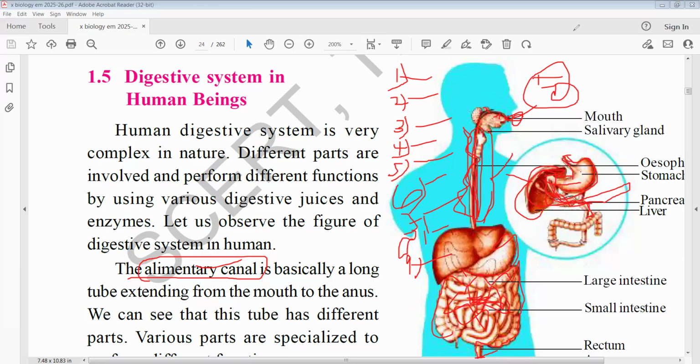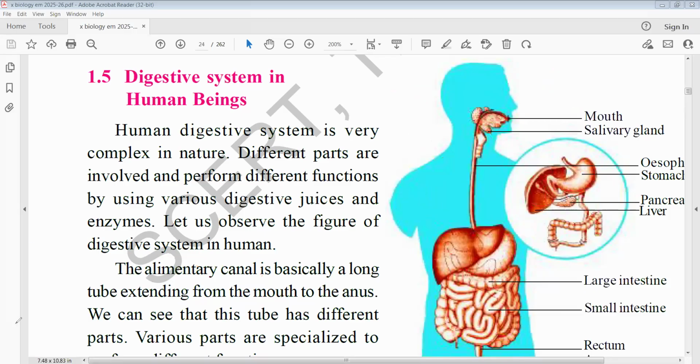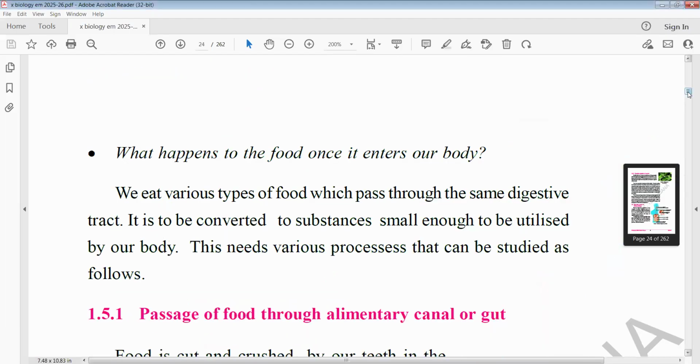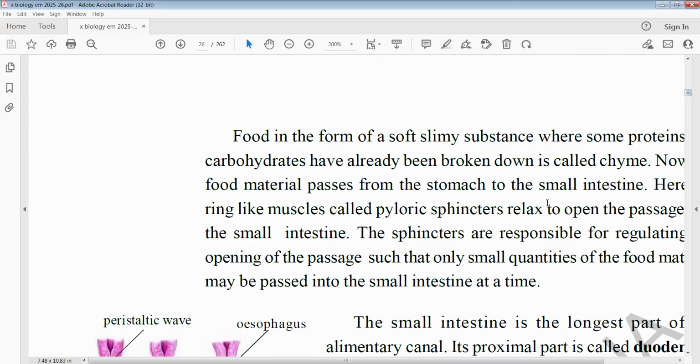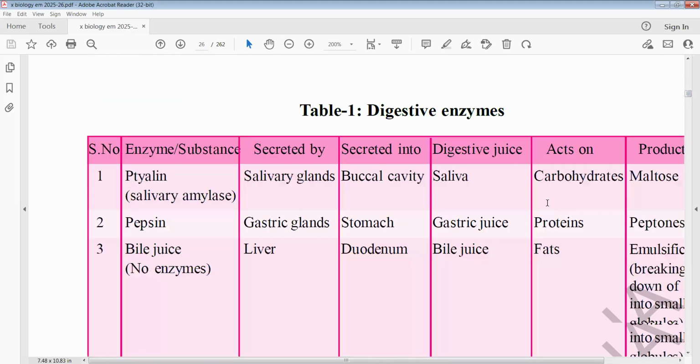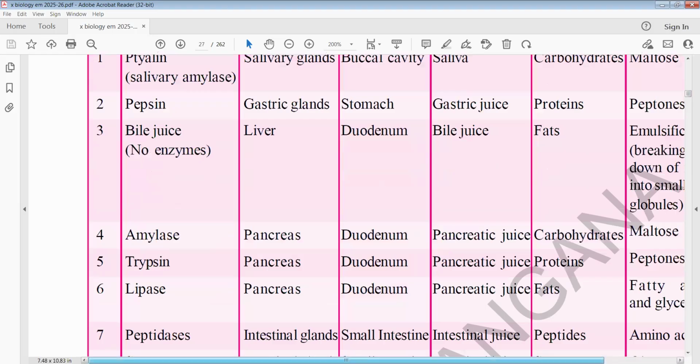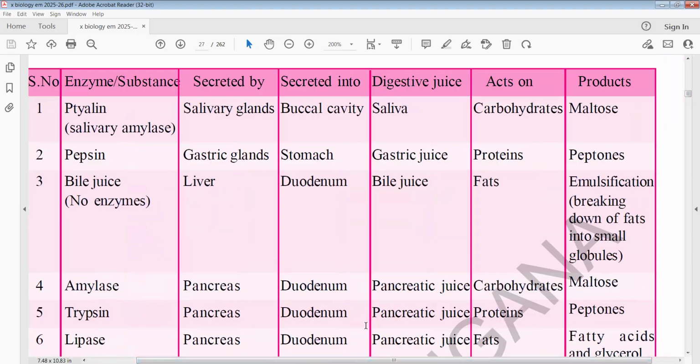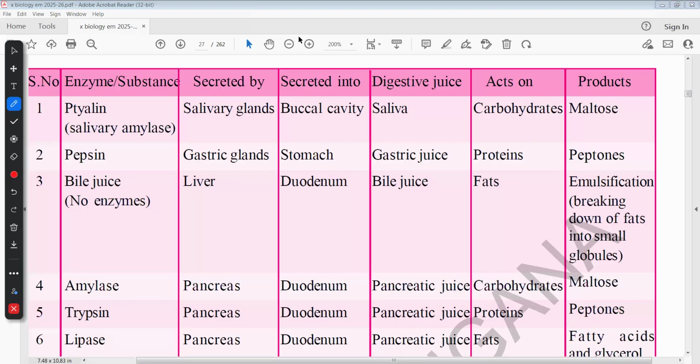So let us discuss another important table here regarding enzymes. This table is very, very important. In the 10th class board exam, you must concentrate mainly on table items. Sometimes in long answers there will be this enzyme chart. This chart is very, very important at examination level. So, the enzyme chart, this one.